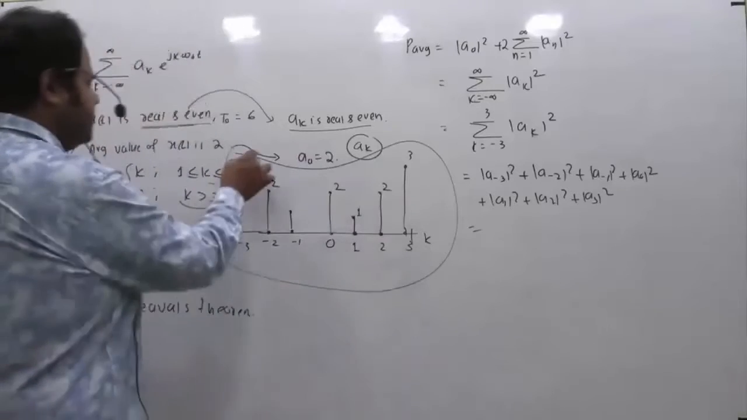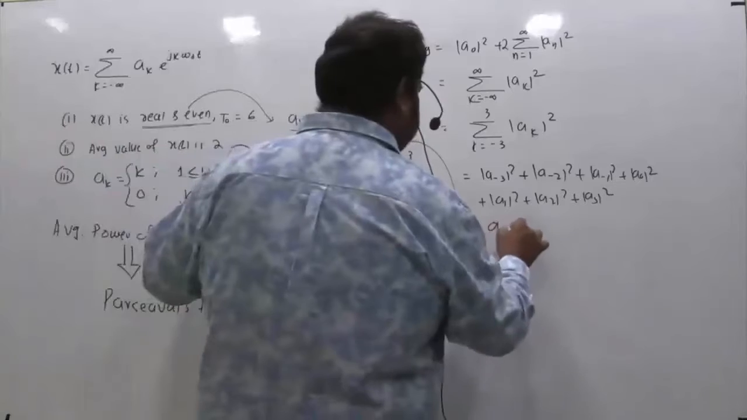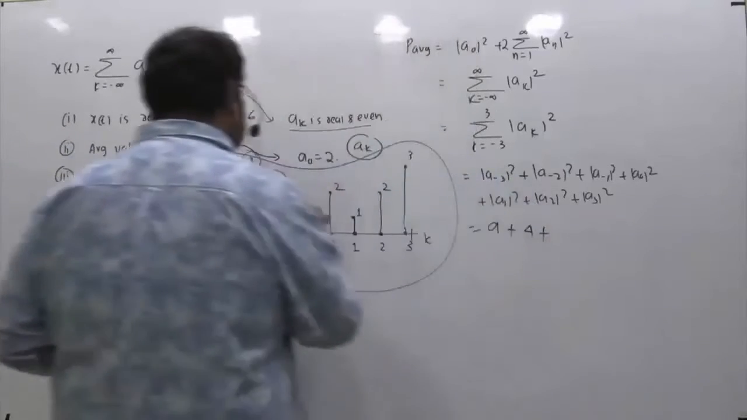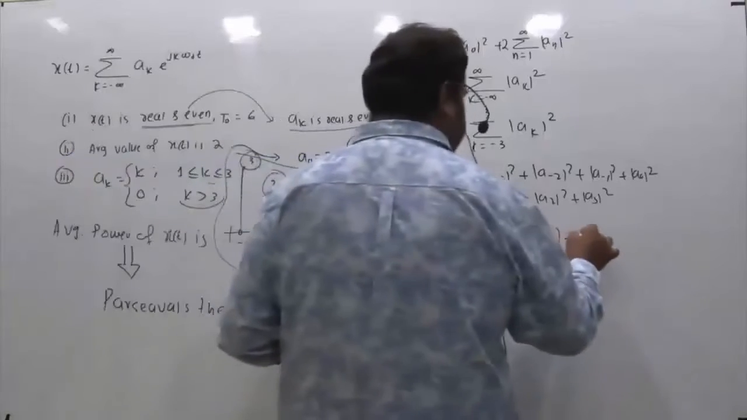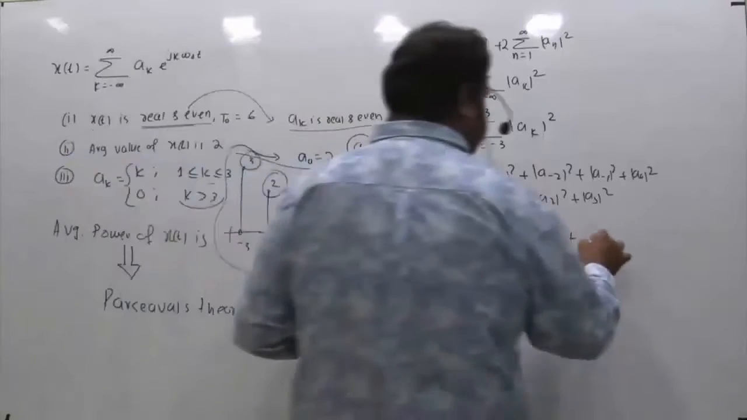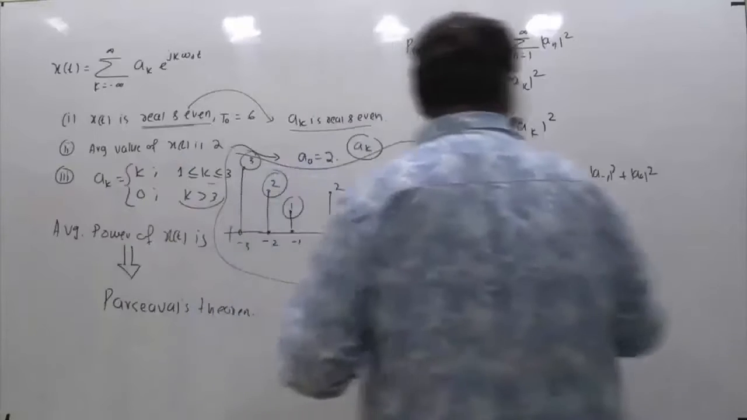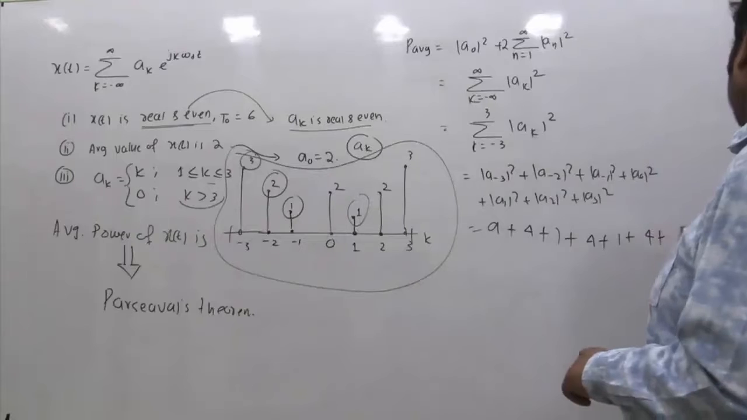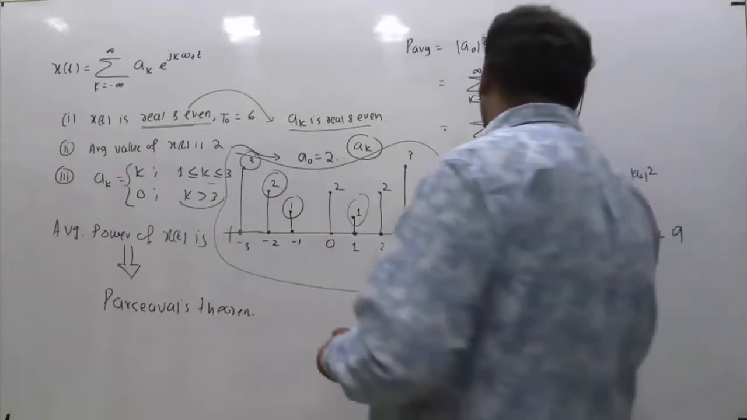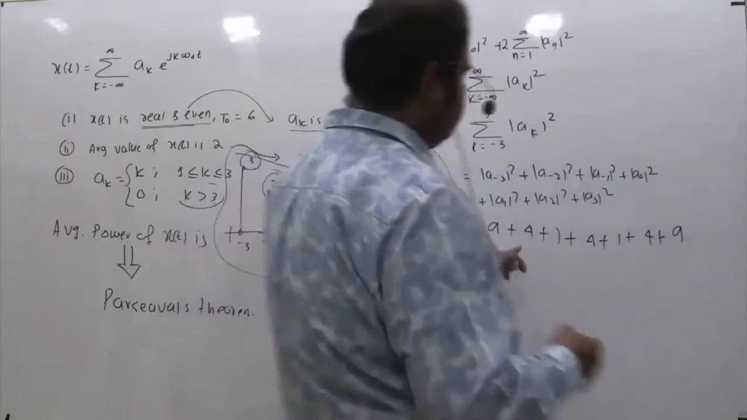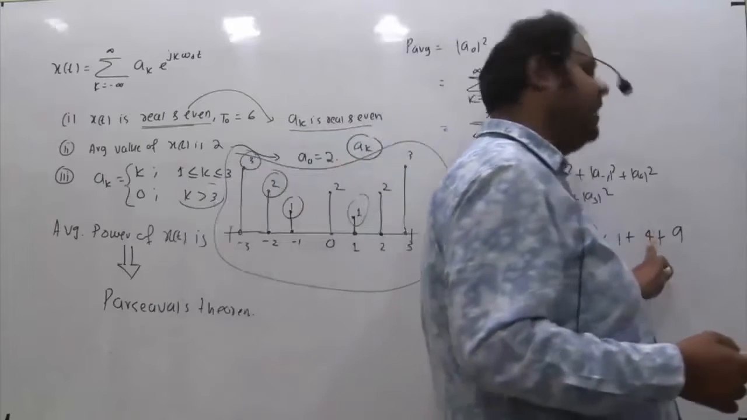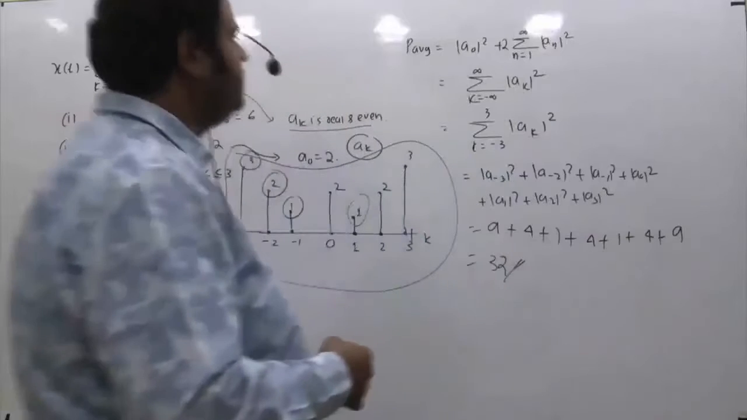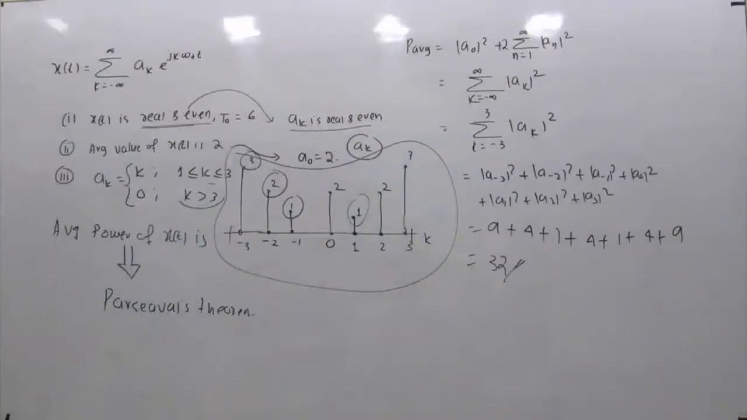So a of minus 3 is 3. So 3 square is 9. A of minus 2 is 2. 2 square is 4. A of minus 1 is 1. So 1 square is 1. A naught is 2. 2 square is 4. Then a1, 1 square is 1. Then a2, 2 square is 4. And a3, 3 square is 9. If we add all of them, 9 plus 4, 13, 14, 18, 19 and 23 plus 9, 32. So 32 is the right answer. Right? So the average power is 32.